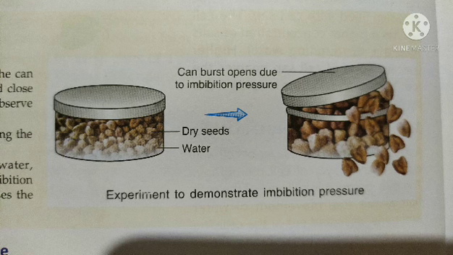The imbibition process is explained like this: the dry seeds were placed in a jar, and when water is added in the jar, this setup is left overnight. The next day we observe that the can has burst open due to imbibition pressure. The reason is that the water has been adsorbed on the surface of the seeds, and the tremendous pressure causes the can to burst.